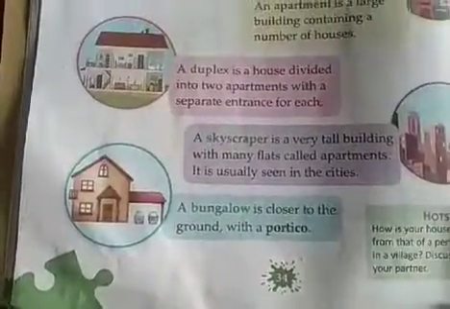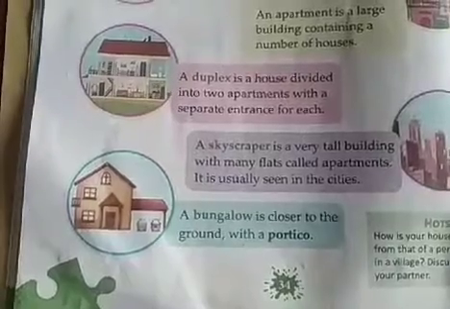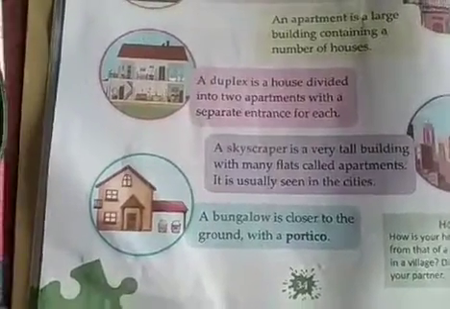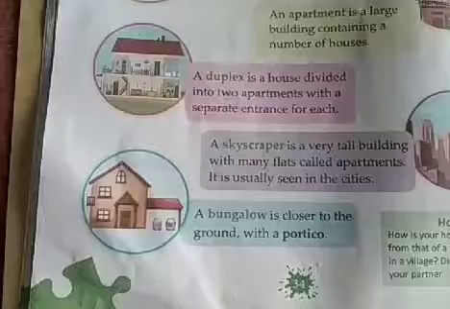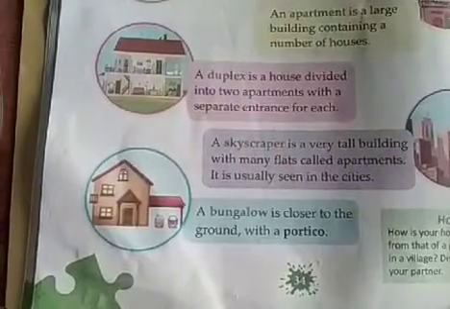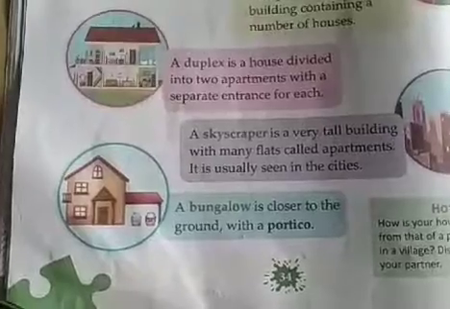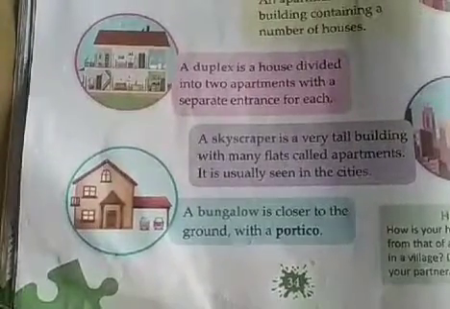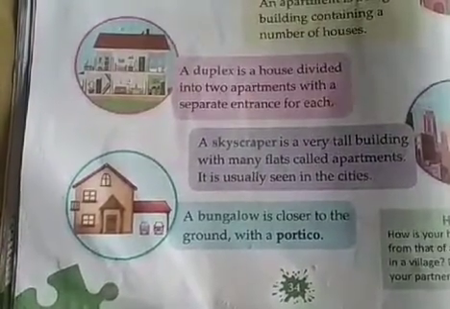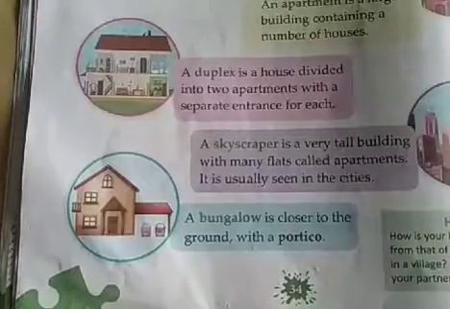One more question I'm asking you. How is your house different from that of a person living in a village? Mostly we find huts in villages, and our house is different from them.